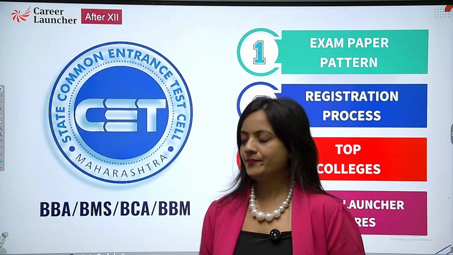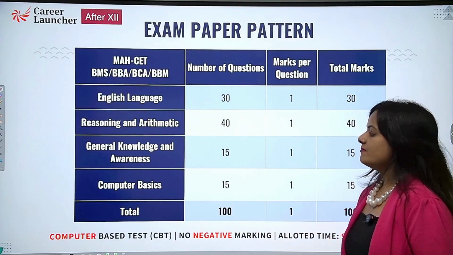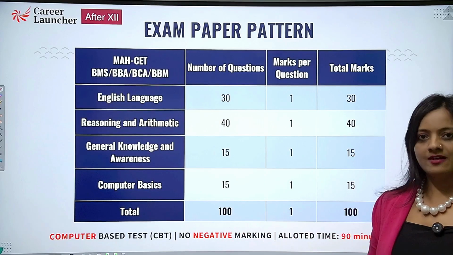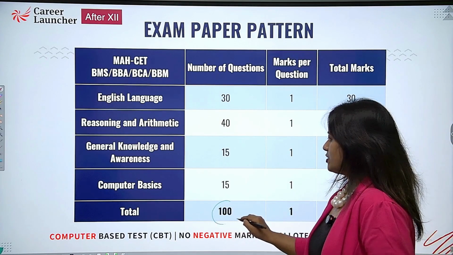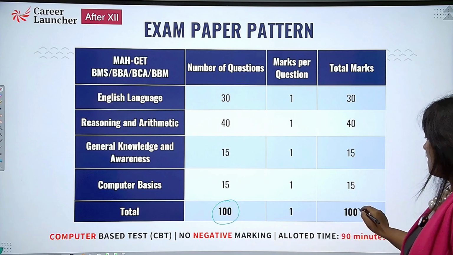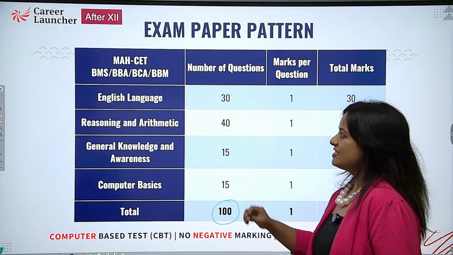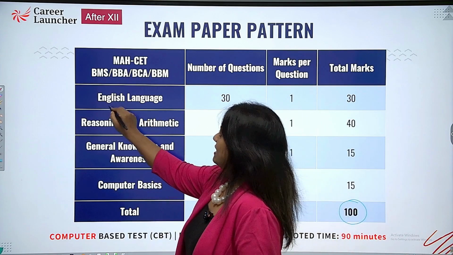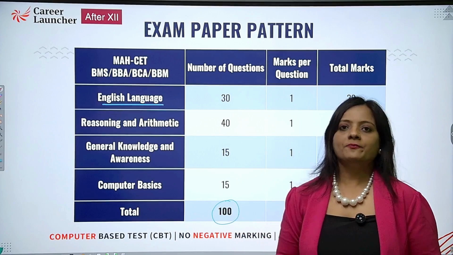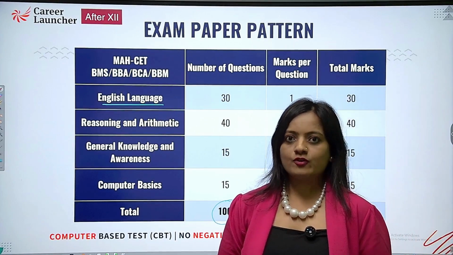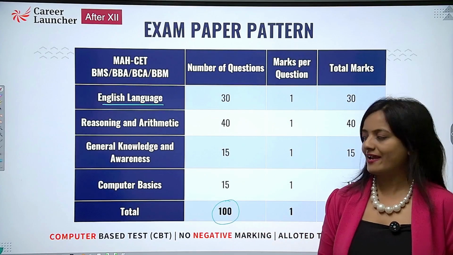Let's get started. When we see the exam paper pattern, guys, the exam comprises 5 subjects. The total number of questions asked will be 100, and the total marks allocated for the examination is 100 marks. When we see each section in detail, the English language will include questions like grammar. You will have questions on antonym, synonym. You will also have questions on parajumbles as well as paracompletion.